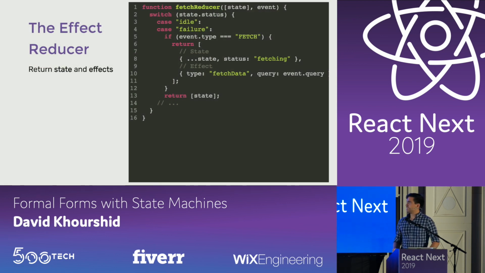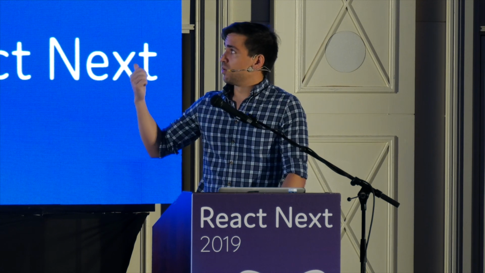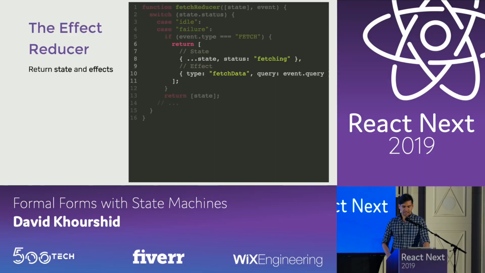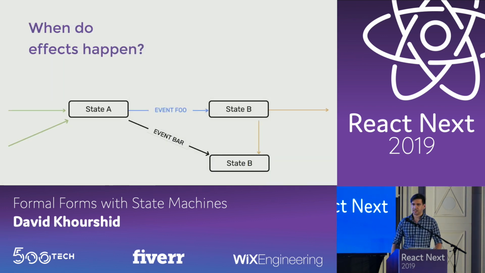One idea is that we could update a fetching state and also return, hey, you should fetch the data too. I'm using an object in this case, but you could also return a function, because functions can be considered objects, or you could use a plain object such as this. We're returning both the next state and the effects to be executed, or if there are no effects to be executed, we could just return the state.